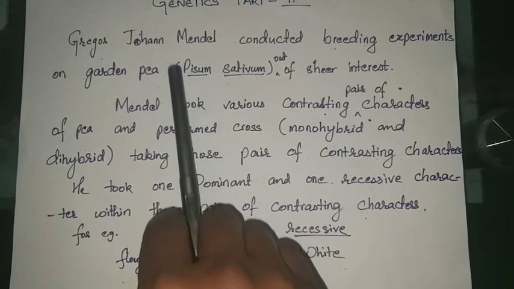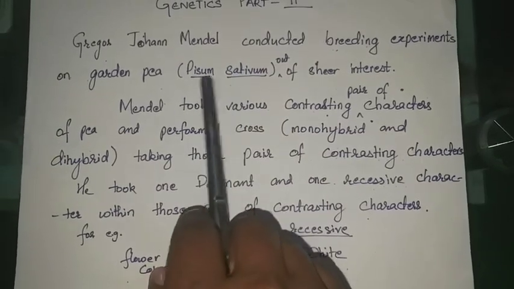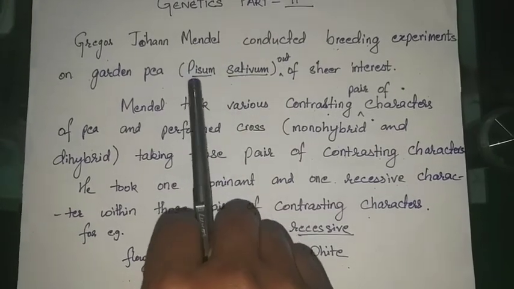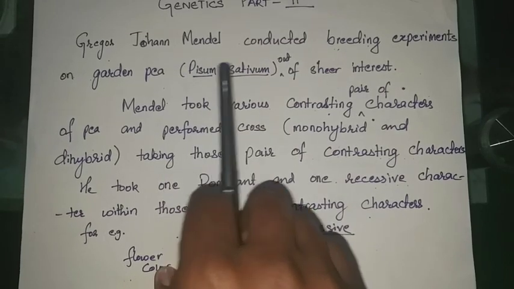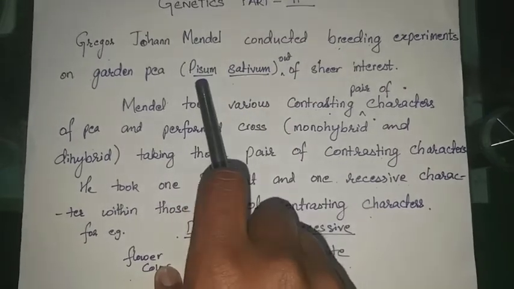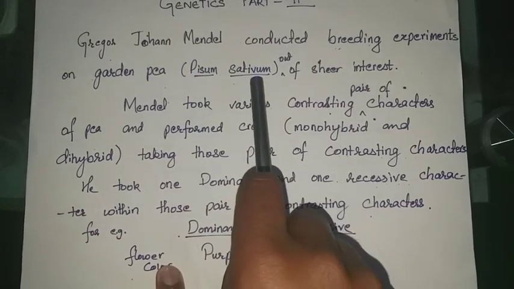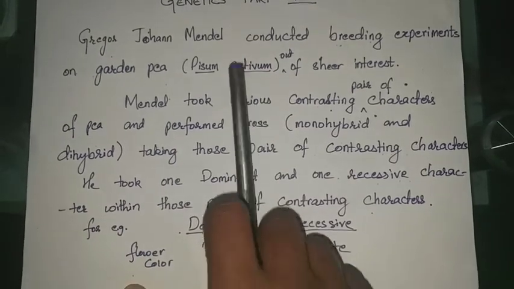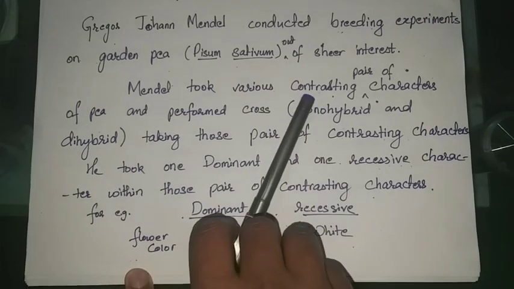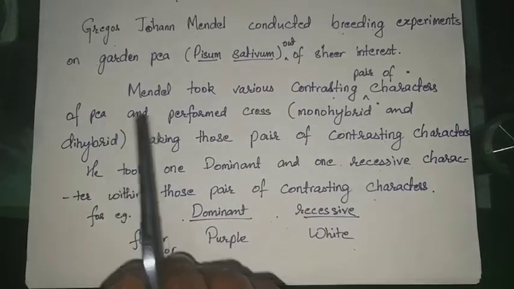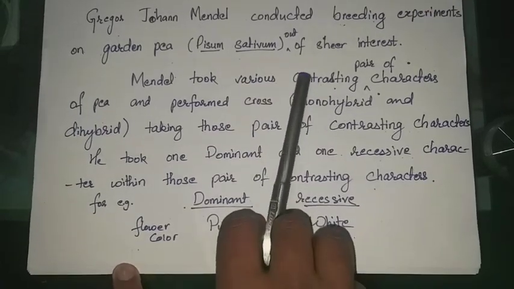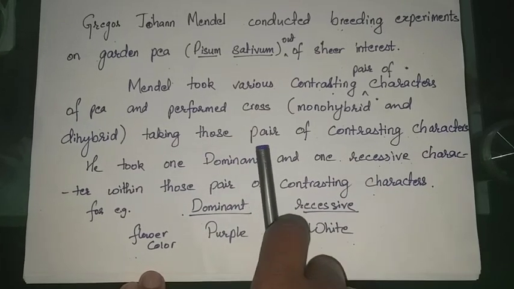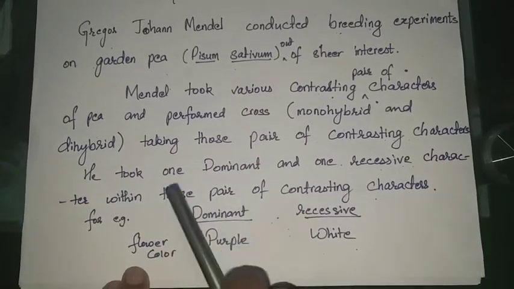Now see here the scientific name of pea, that is Pisum sativum. I have underlined it because it is the scientific name, and in a scientific name the first is the generic name, and another one is the specific epithet. The generic name should always start with a capital letter, and the specific epithet will start with a small letter. Now Mendel took various contrasting pairs of characters of pea and performed crosses, that is, monohybrid cross or dihybrid cross, taking those pairs of contrasting characters. Now what is monohybrid and dihybrid we will learn later in the same class.